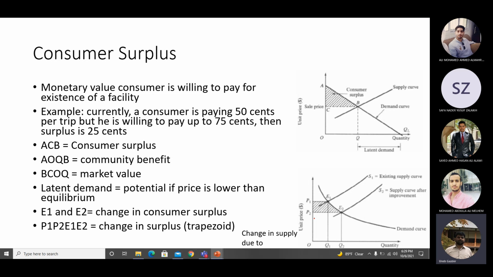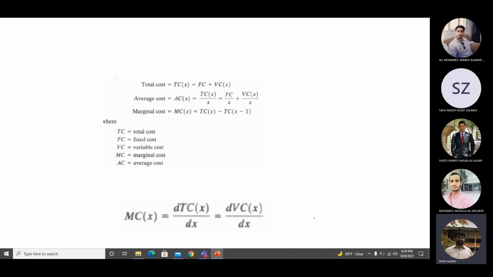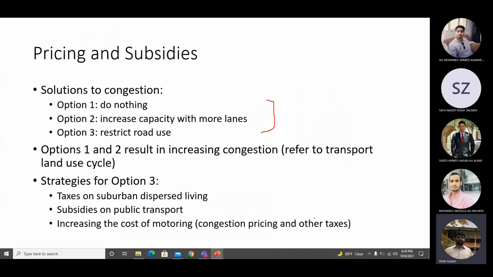What will happen? People will be attracted towards that road. People will come to that road in a higher number. So the demand for that road will eventually increase, and this will result in an increase in congestion maybe after a few years. If you want to see more, go back to the last lecture where we discussed the land use and transportation cycle. Whenever you do some improvement to the road, it increases the land use and land value, increases the traffic demand and so on. We discussed the whole cycle last time.